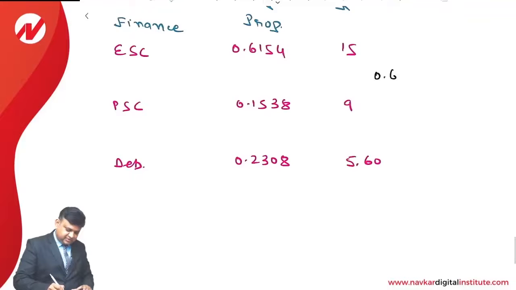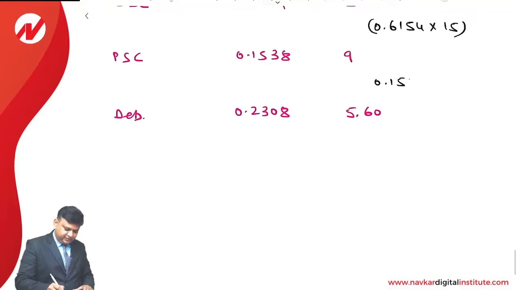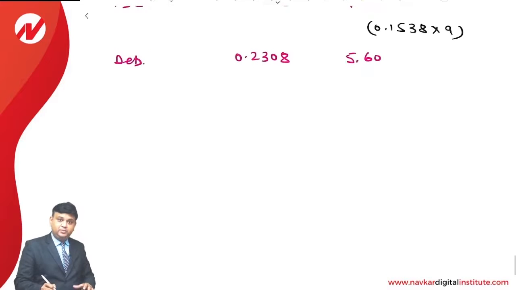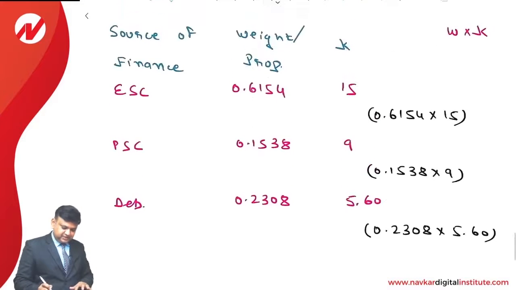So it is 0.6154 into 15, 0.1538 into 9, 0.2308 into 5.6. That is the way weighted average or overall cost of capital can be found.